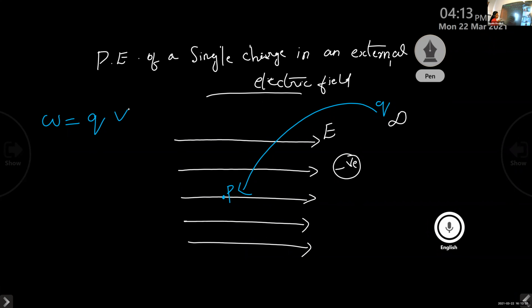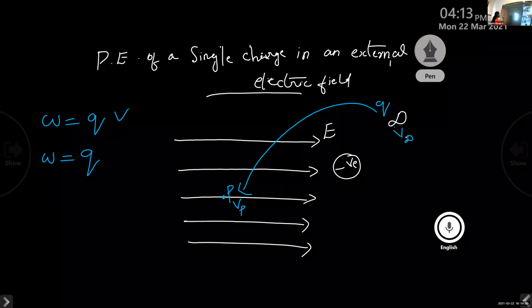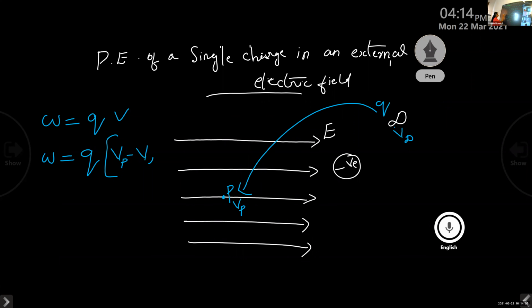W is equal to QV. Here the charge is Q itself, because we are placing a charge Q at infinity. And what is V? V is the potential. Here we are moving the charge from infinity to the point P in an external field, so we need to find the potential difference. At the point P, we have a potential Vp. At infinity, we have potential V infinity. So W is equal to Q into (Vp minus V infinity).